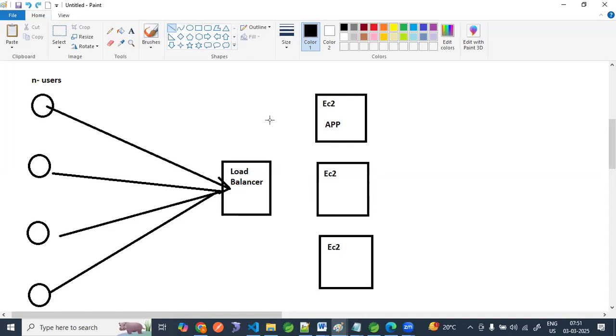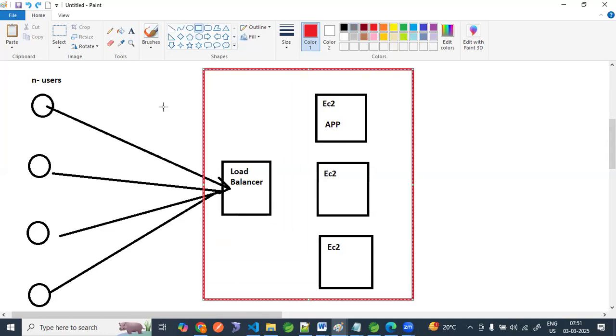And in the previous session, we have seen the application load balancer. So why are we using a load balancer? To spread load across multiple downstream targets. So we can say this is the downstream part, guys. If you divide into left side and right side, the right side is called downstream and the left side, from where requests are coming, is upstream. We are exposing only a single point to our application.